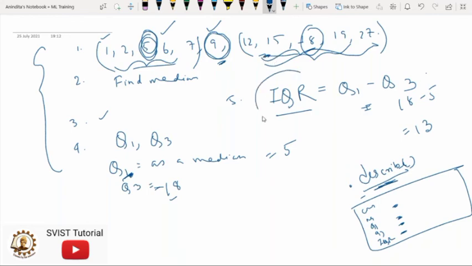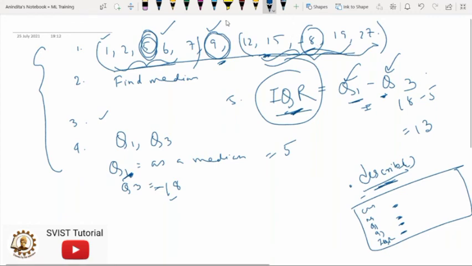So always keep in mind that calculation of IQR is totally dependent on quartiles. What is this quartiles all about? Whenever there is an ordered data set, find the median, and the lower half is your Q1 and the upper half is your Q3. So now the difference between these two will give you the IQR.